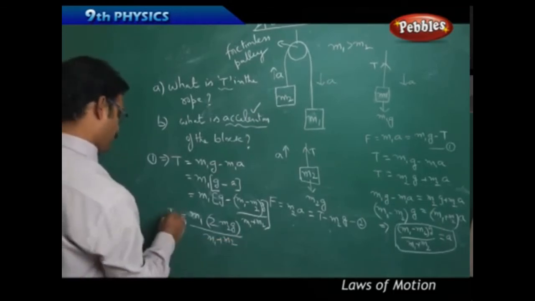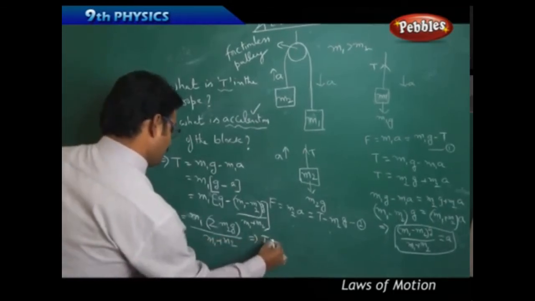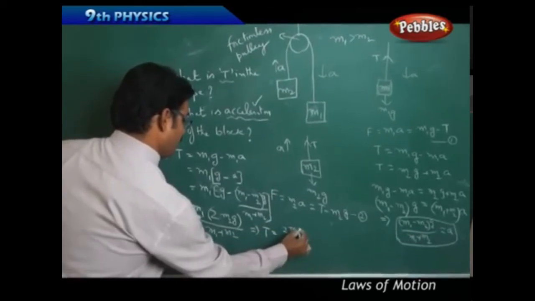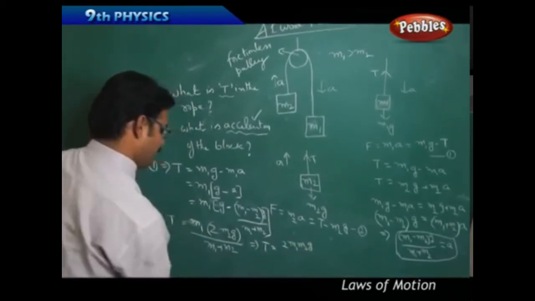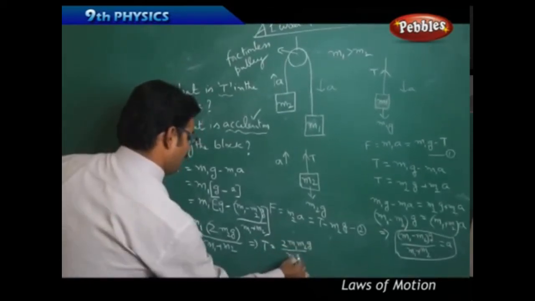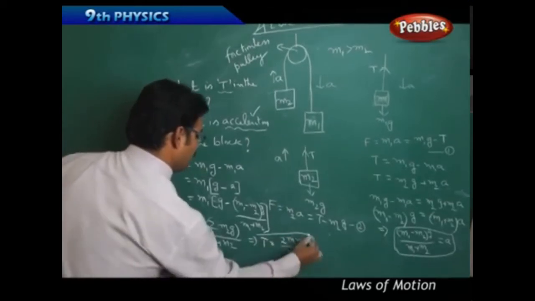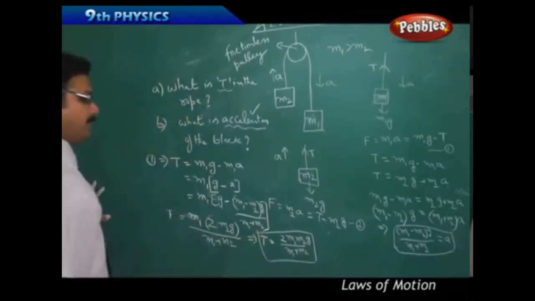So T equals 2 m1 m2 g by (m1 plus m2). This is the tension in the Atwood machine.